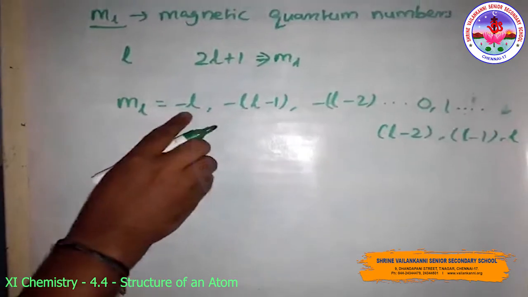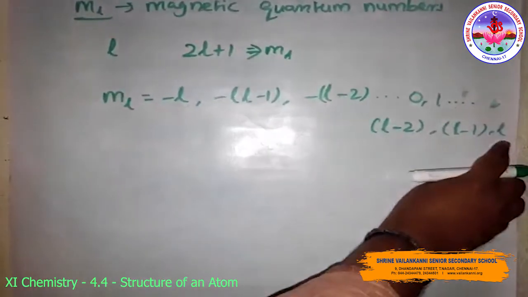Look here, the negative l value and the positive l.